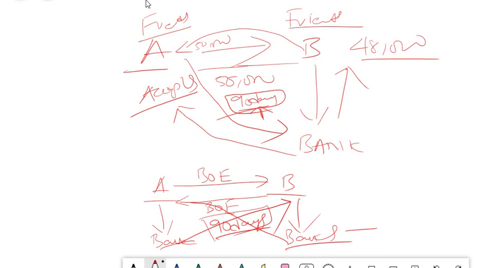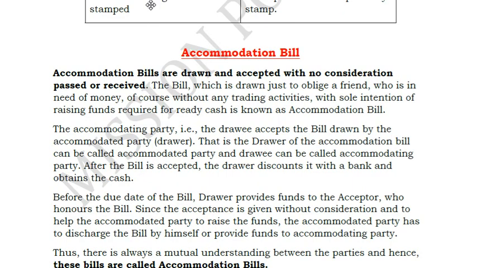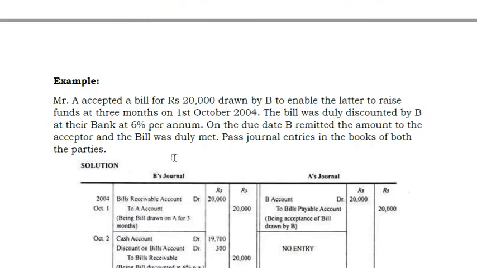That means what is happening here? A is accommodating the need of B, B is accommodating the need of A. In this case, because both are friends, one person is accommodating the need of another person. So these types of bill of exchange, which are prepared in a friendly manner in order to sort out friendly help, are called accommodating bills. That means there is no trade relation here. That is the only difference between a normal bill of exchange and an accommodation bill of exchange. Okay.